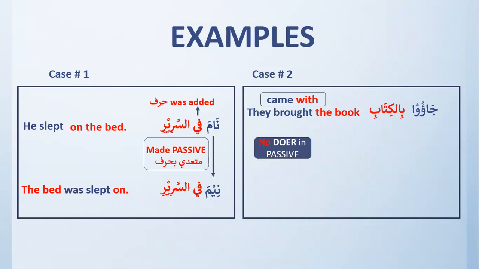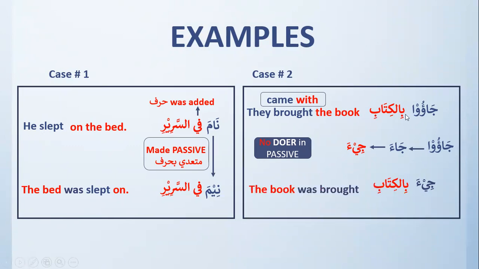So now you have to see that there is no doer in passive, so you have to omit the doer. So ja'u will become ja'a, and then it will become ji'a. And now ji'a can become a passive muta'addi bi harf, which turned into a passive fail. Then bil kitabi will come as it is, and it will be translated as the book was brought. So again, what was your na'ibul file? What was brought? The book was brought.